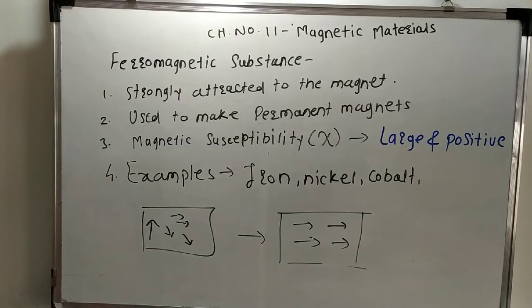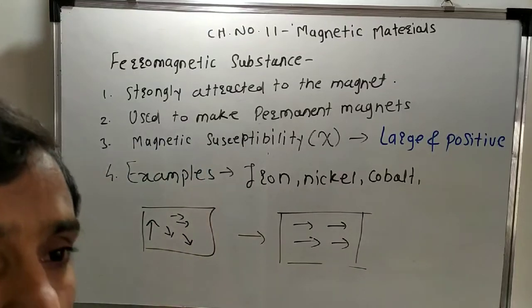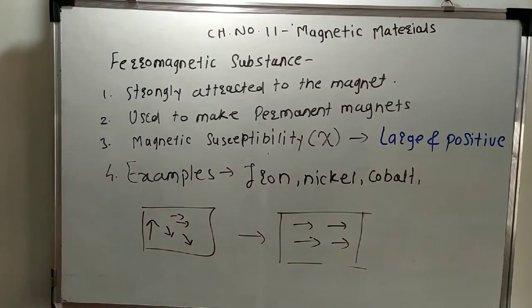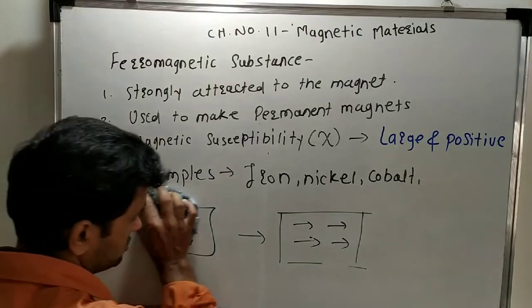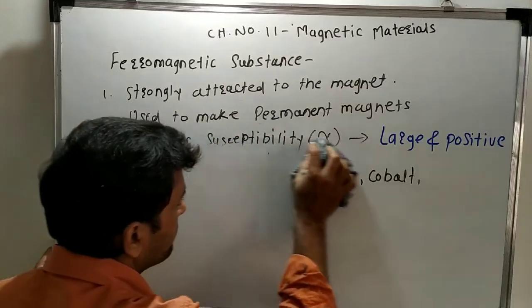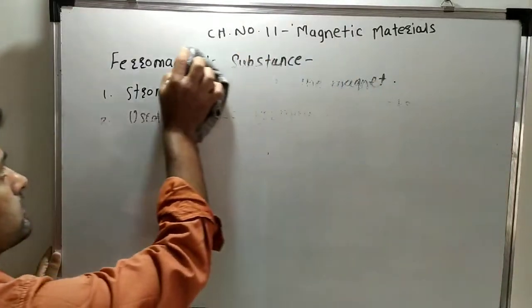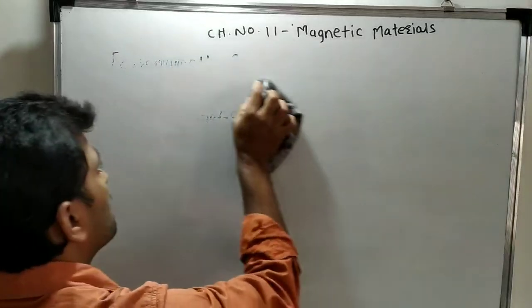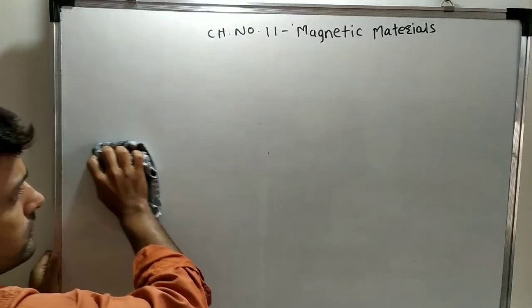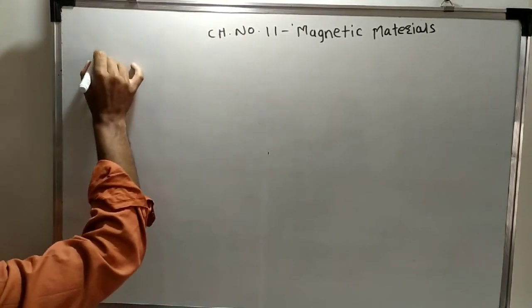Now we are going to discuss one important question from this chapter. That question is the domain theory for ferromagnetic substance. What is the domain theory? This is one of the important questions from this chapter.